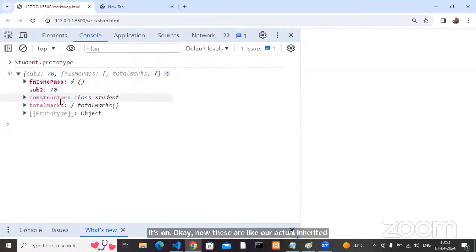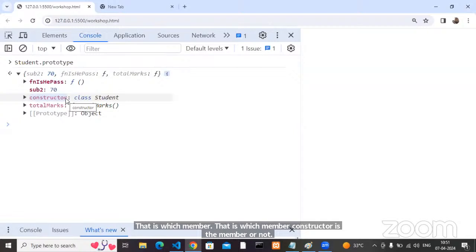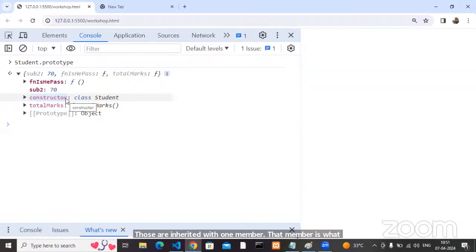Constructor: have I inherited the constructor anywhere in my code? No, right? That means, by default, my class is inherited with one member. Which member? Constructor is the member. So each and every class in JavaScript, either functional or class keyword class, it does not matter, is inherited with one member. That member is the constructor, the default constructor.